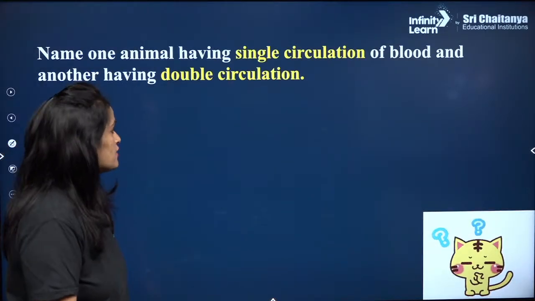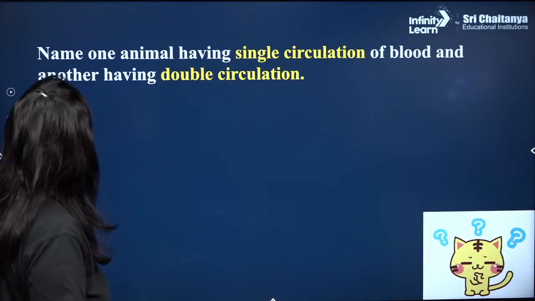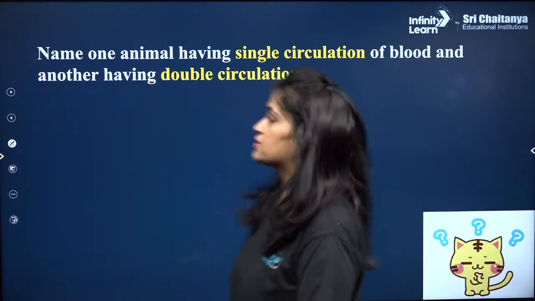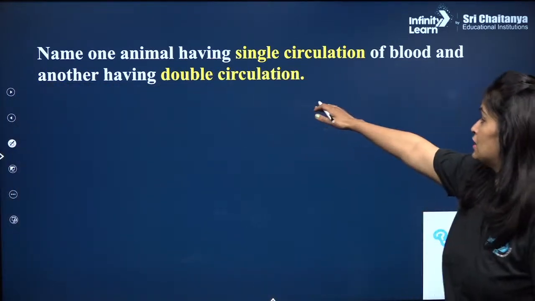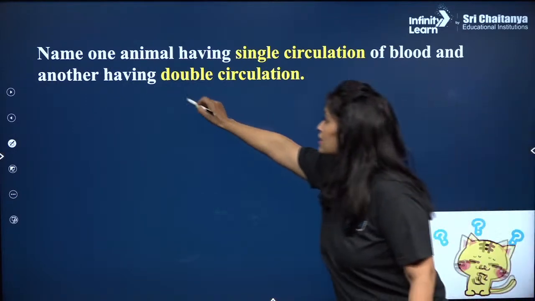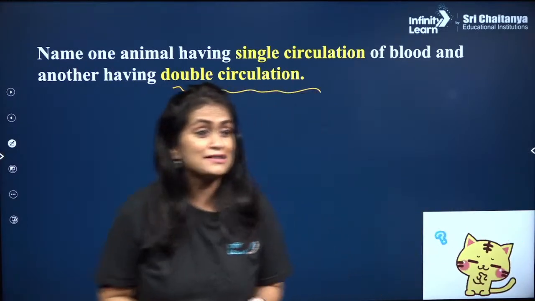Xylem is another answer. Oh, curious Katie hasn't left yet, which means one more question is coming. And this time it's a subjective question. Let's read it out. Name one animal having single circulation of the blood and another having double circulation. Guys, we are entering into transportation in animals.